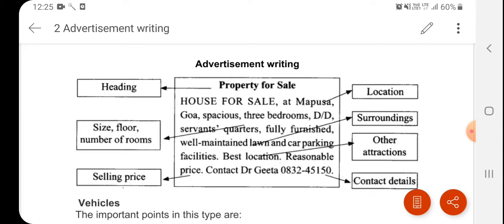For such a type of advertisement, firstly you have to mention where this property is situated. Then you have to give the details about the same, such as this is a 3 bedroom set, it is fully furnished, well maintained lawn, car parking near the market,